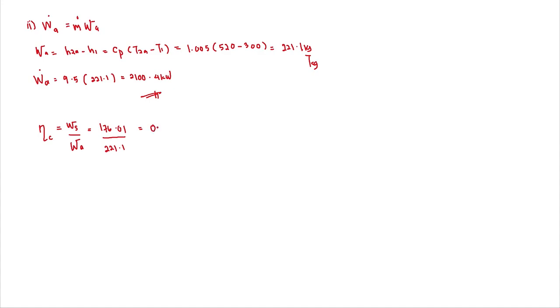about 0.796 or 79.6%. So the isentropic efficiency of the compressor is 79.6%. Thank you.